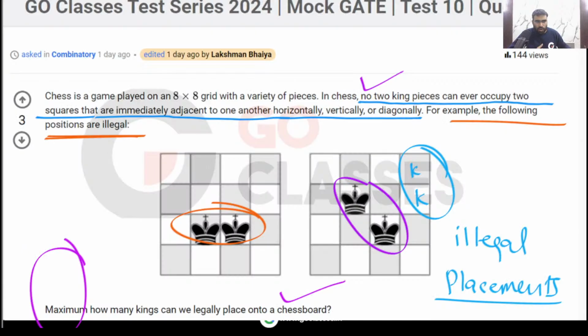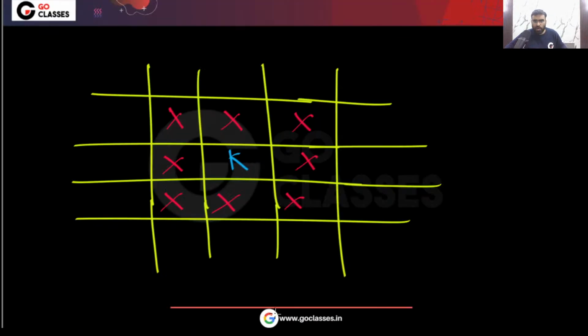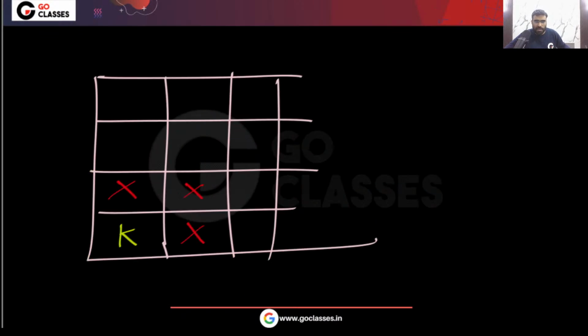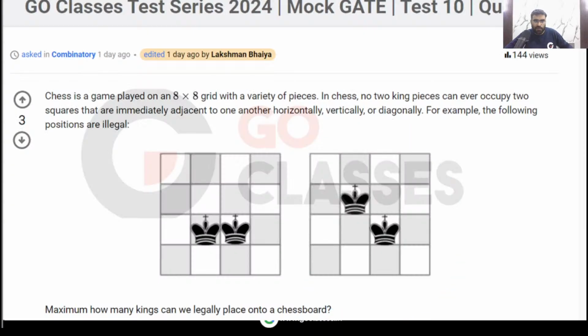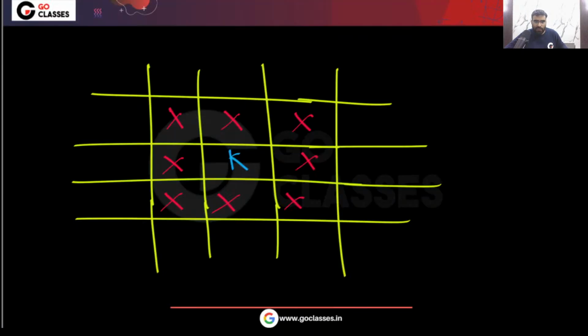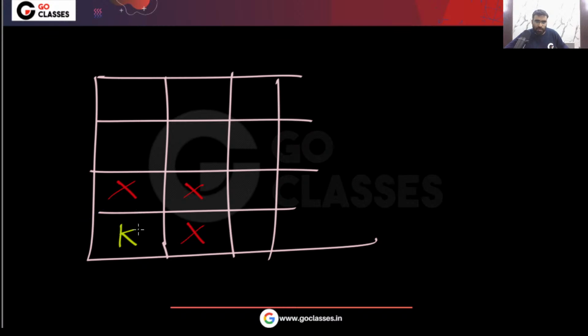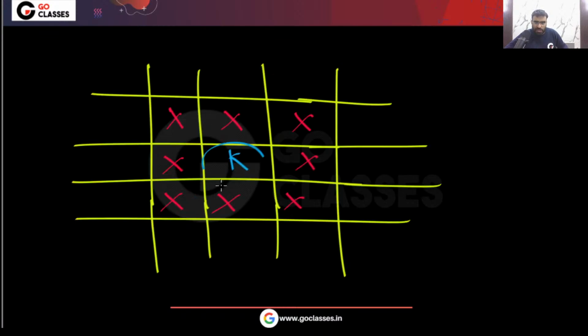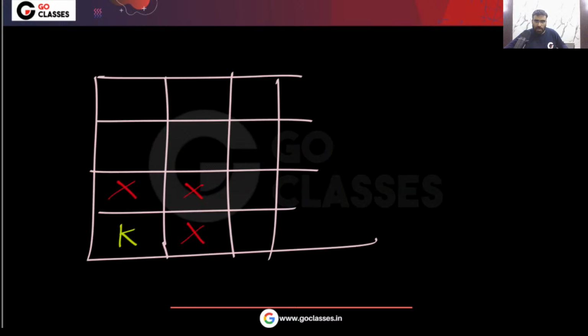So remember, if I want to put the maximum number of kings, what is the starting point? Just tell me. Will I start from the middle position or from the corner position? Yes, I will start from the corner, right? Because if I put this king in the middle, then these many positions are gone, and in these positions I cannot put a king. So I will start from here.